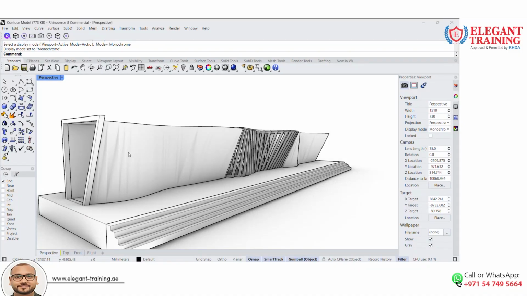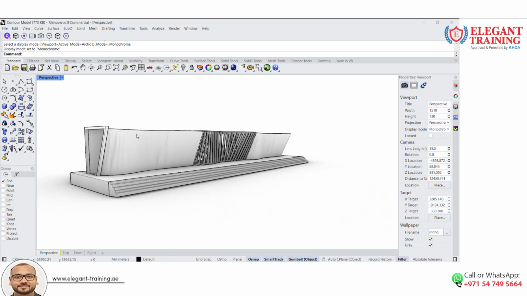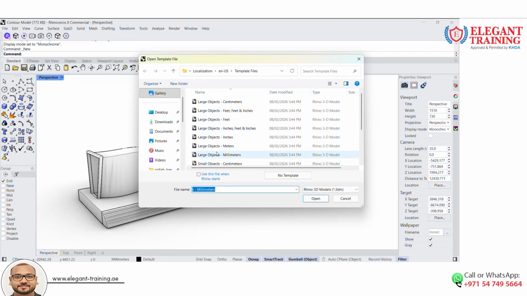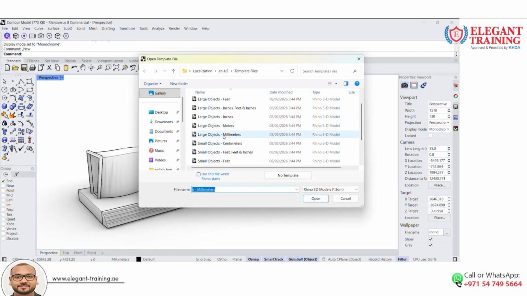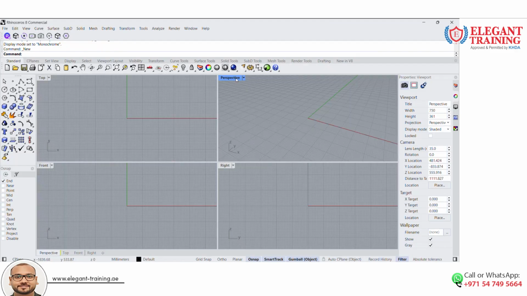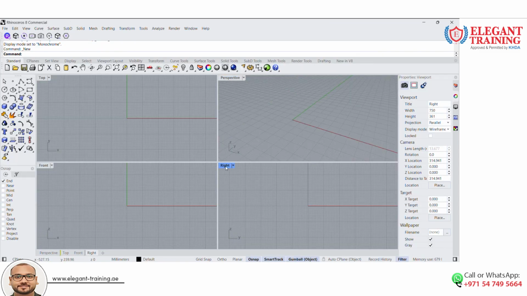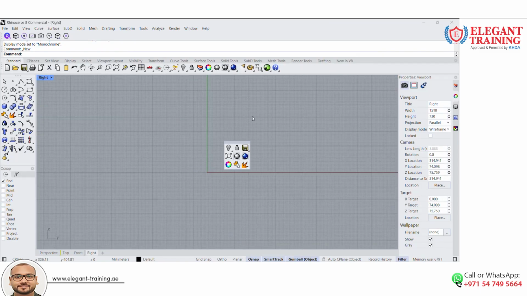Hello everyone. Today I'm going to show you how to make these kind of pavilion designs in Rhino. So I'm going to choose here the new file, and I'm going to choose the large object in centimeters. I'm going to expand this perspective view, or I can even use the right side view to draw a rectangle.